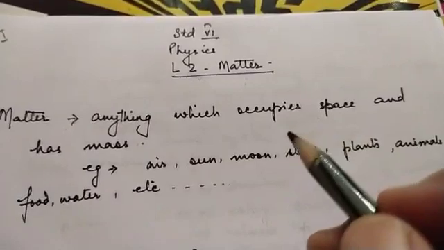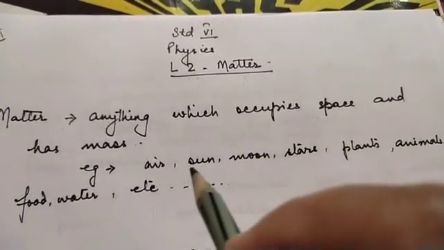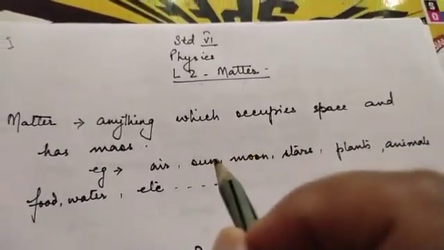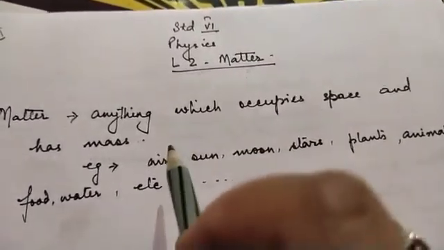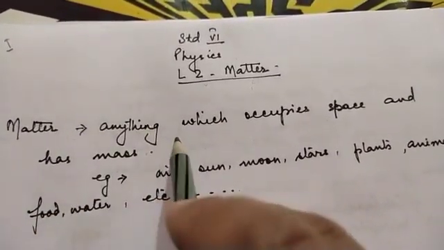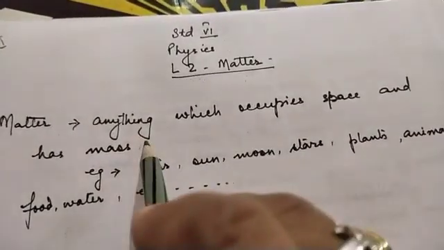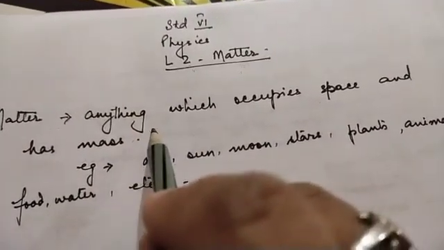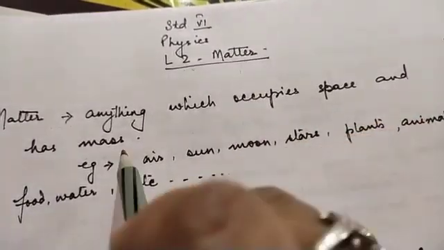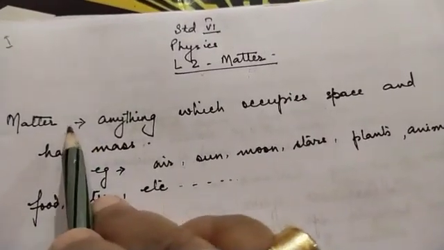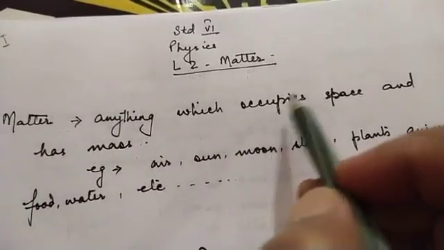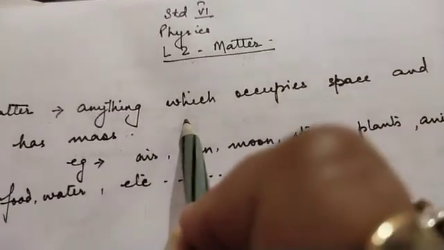So many things are around us. And everything in this universe is made up of some material, isn't it? And this material in science is known as matter. So everything that we see or touch is made up of matter, and those things which we can see or touch, they occupy some space and they have mass. So what is matter? Matter is defined in science as anything which occupies space and has mass.